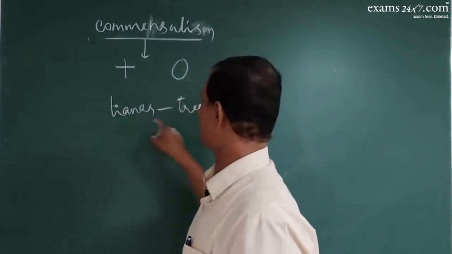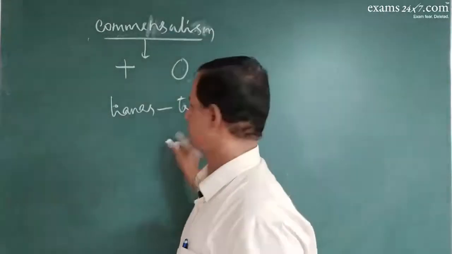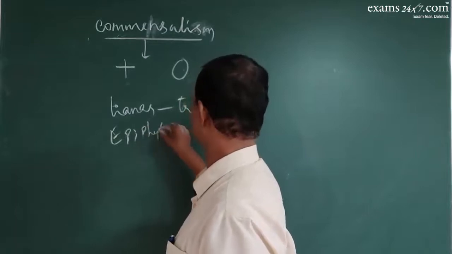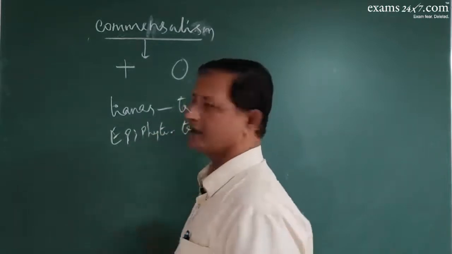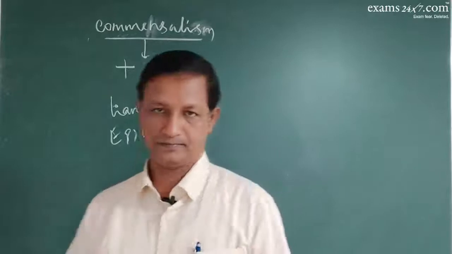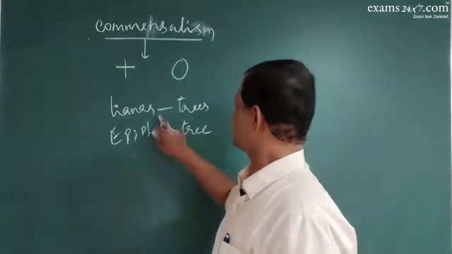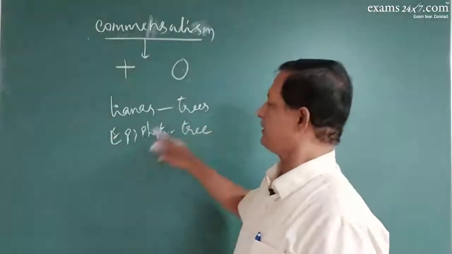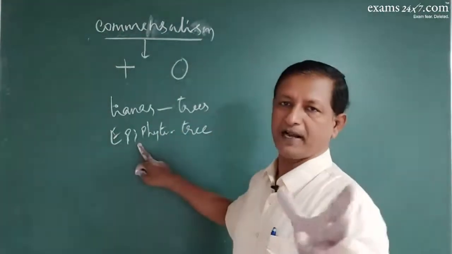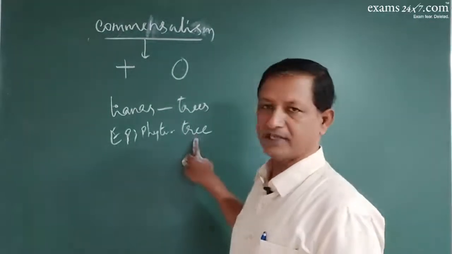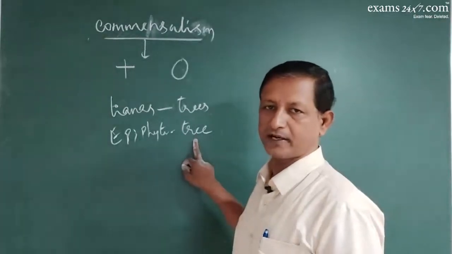Lianas are benefited, trees have no problem. What is a liana? A liana is a woody climber growing on the trees. Epiphytes are small plants growing on other tree trunks. Here also the tree doesn't incur any loss.